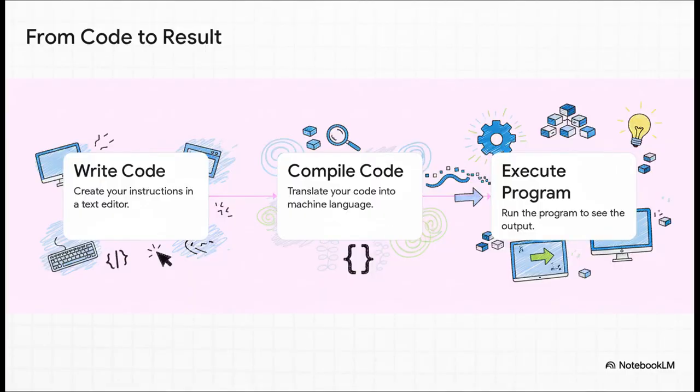So, how do we get from that block of text to a program that actually runs? It's kind of like a three-step dance. First, we write the code. Second, we compile it. And third, we execute it. Now that middle step, compile, that's where the real magic happens. Let's take a closer look.